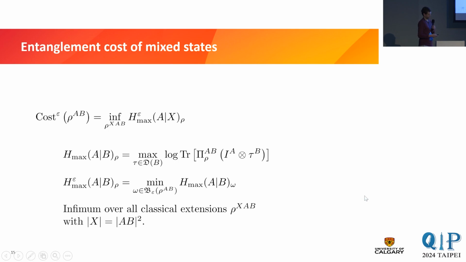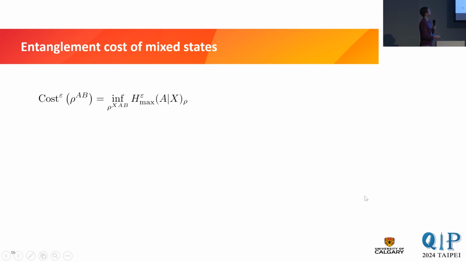Now, if we go back to pure states, this infimum here is trivial. So for pure states, we can express the cost in terms of just the max entropy. Again, the smoothed variant. So max entropy, the usual definition, right?